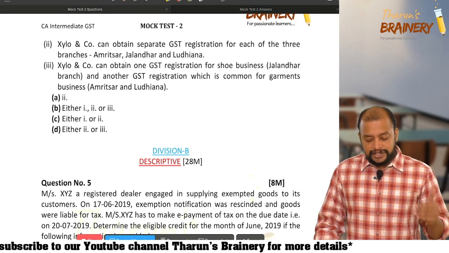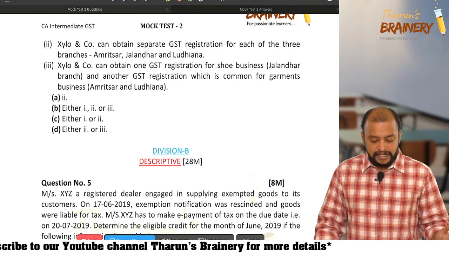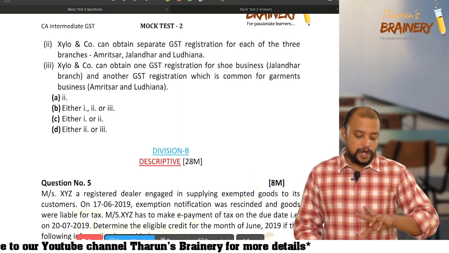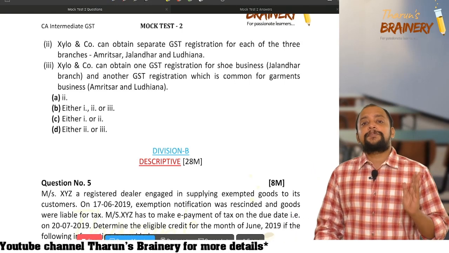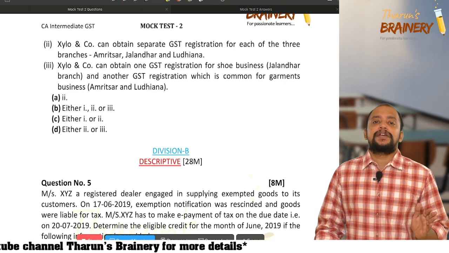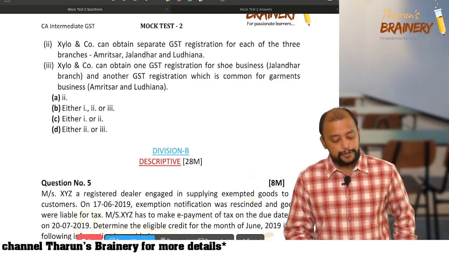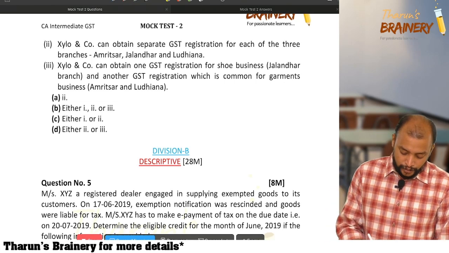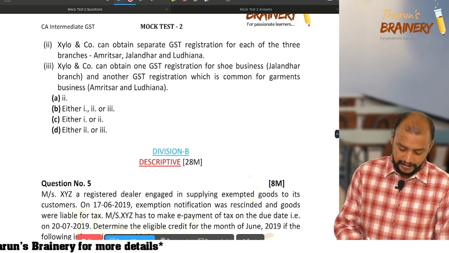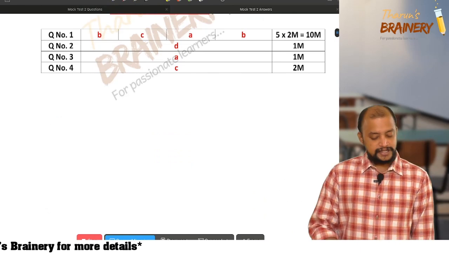Xylo can obtain one GST registration for shoe business and another registration which is common for garment business. No, because once you go for separate registration with respect to each place, you need to go for separate registration for each. So point number 3 is not possible. Either it is 1 or 2. Option C is the answer.